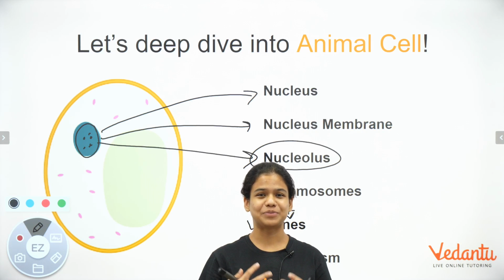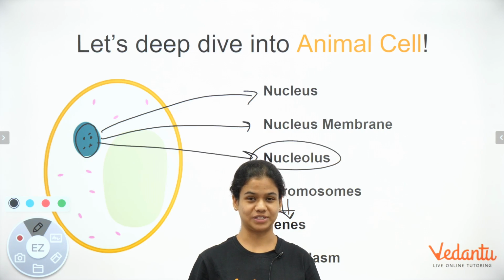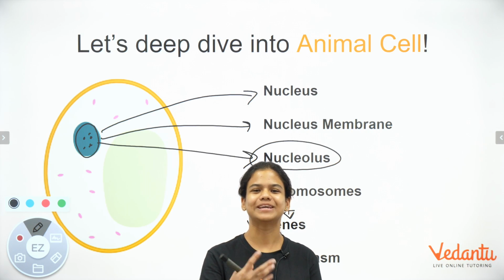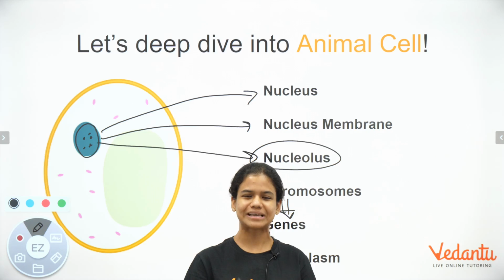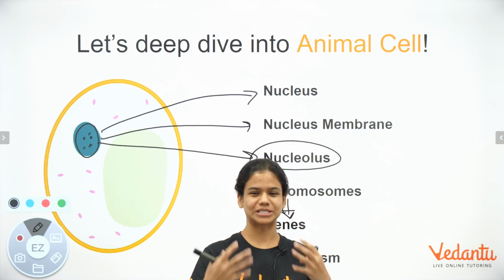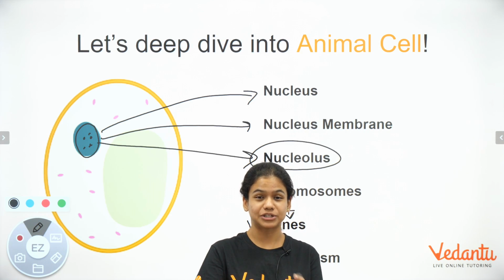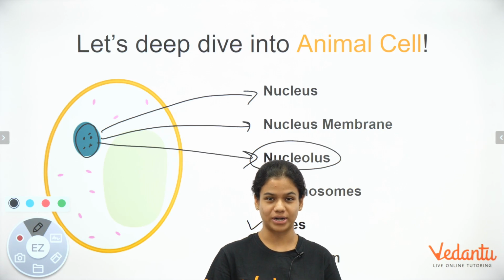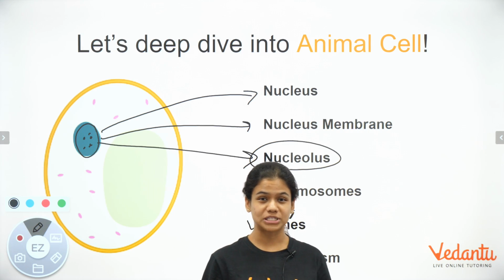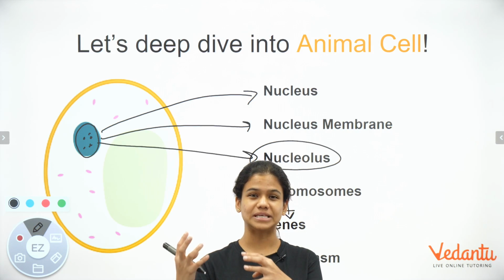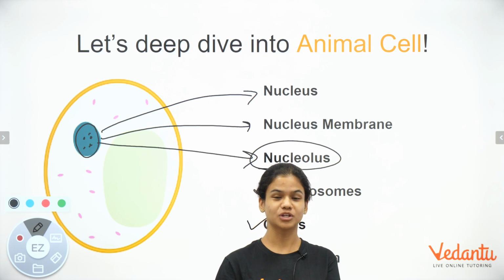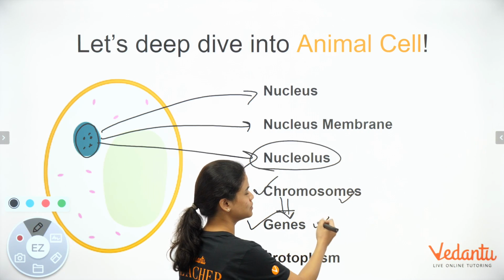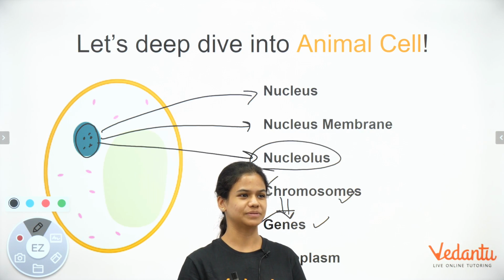Now I'm pretty sure you're wondering what are genes and what are chromosomes, right? Have you ever wondered about when you go to a party and somebody comes to you and they say, oh, you look just like your mother, or your hair looks just like your father? Well, those are called hereditary characteristics. That is something that you get from your parents when you are born. And guess who is responsible for transferring all of these important characteristics from your parents to you? Genes are. Exactly. So you need chromosomes and genes to pass on all of that information.